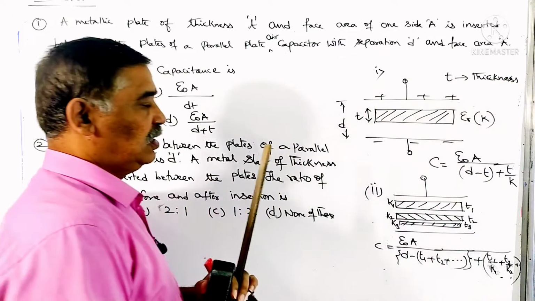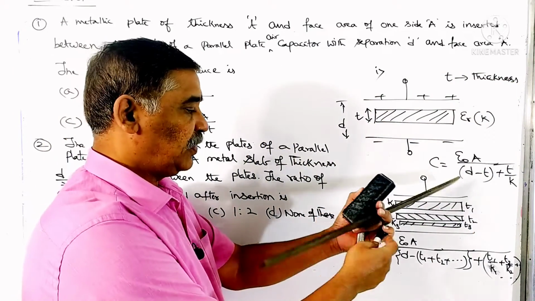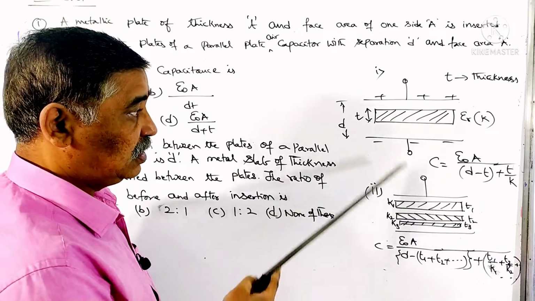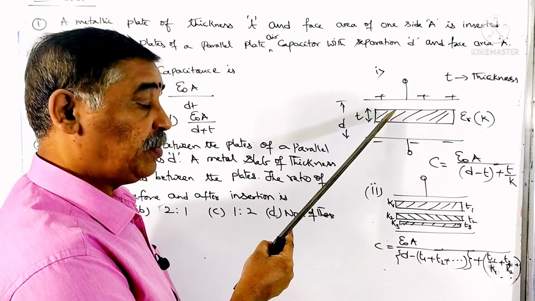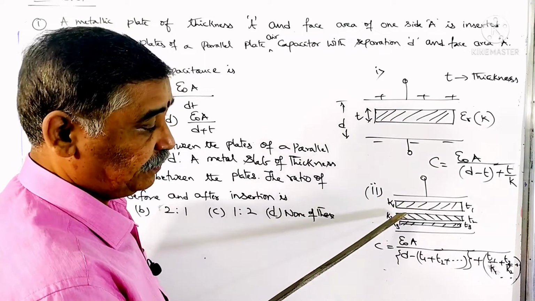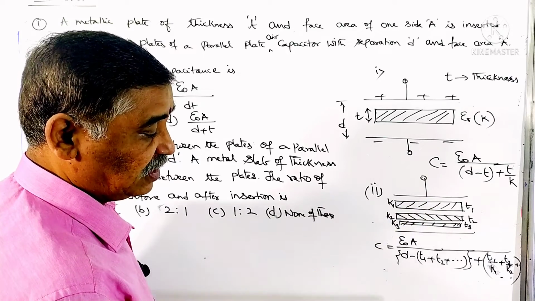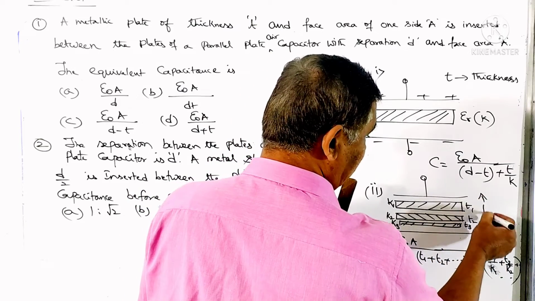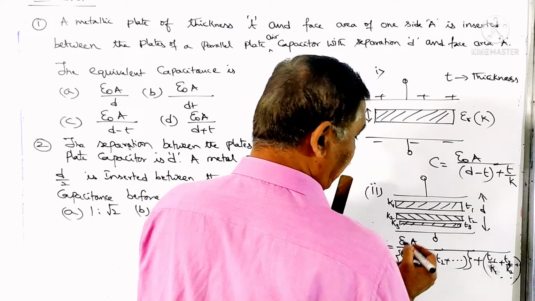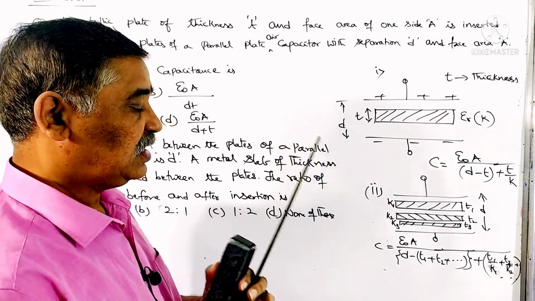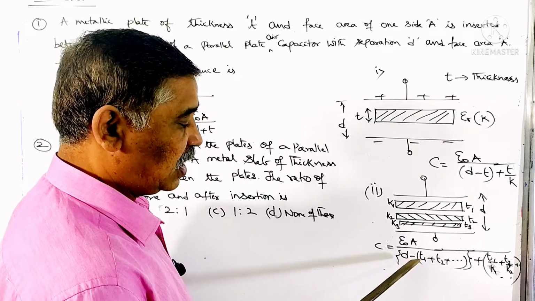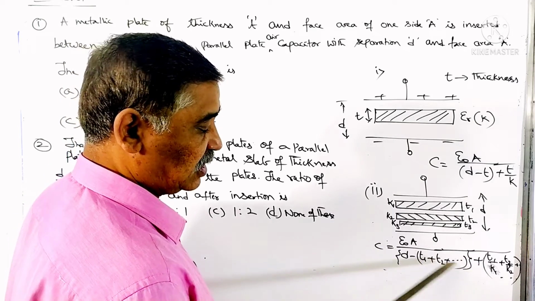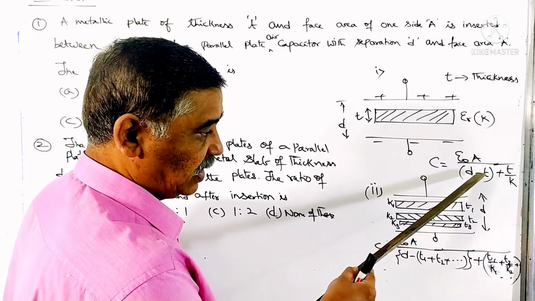So if I remember this formula, of course when there are several slabs, a second diagram is also given instead of one slab. Maybe it is a dielectric slab or a metal slab, doesn't matter. If there are several slabs placed like this, of thickness T1, T2, T3 etc., and D is the distance between the plates of the capacitor, then the capacitance C is equal to epsilon naught A divided by D minus (T1 plus T2 plus T3 etc.).